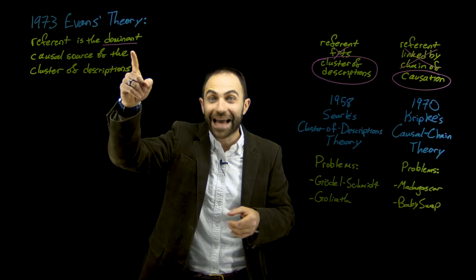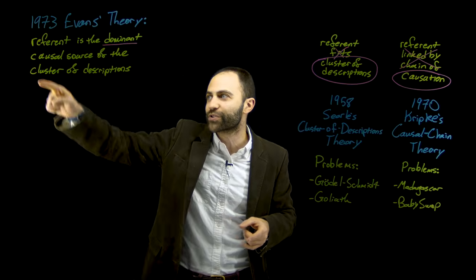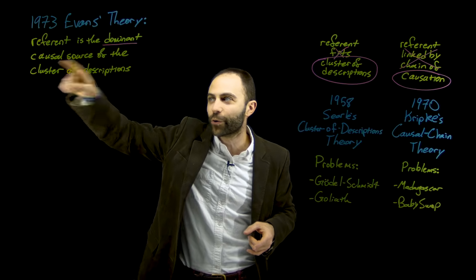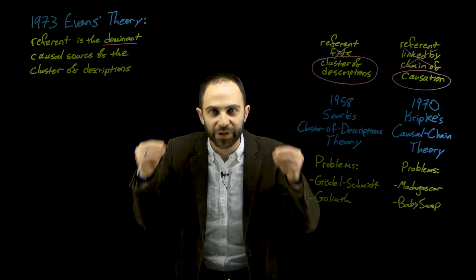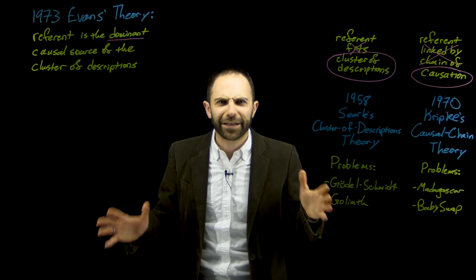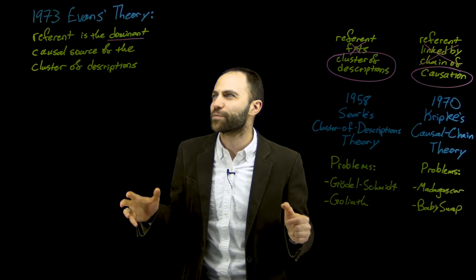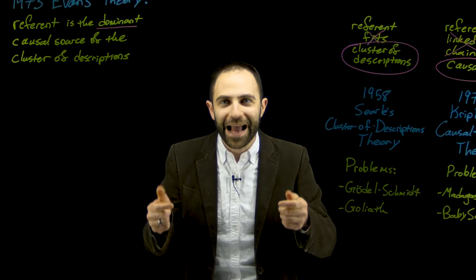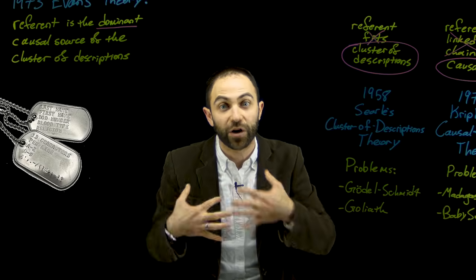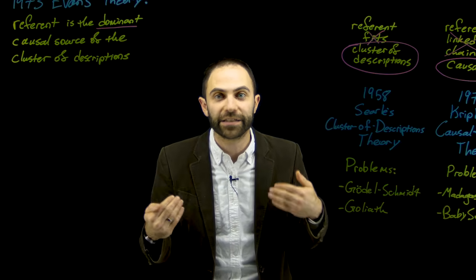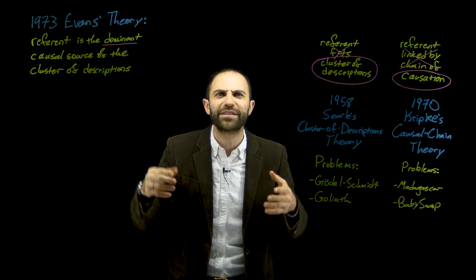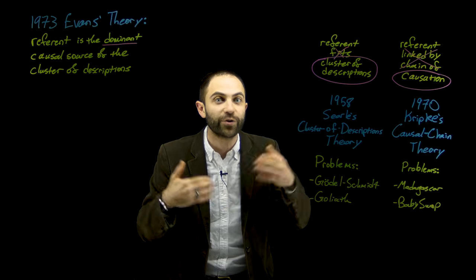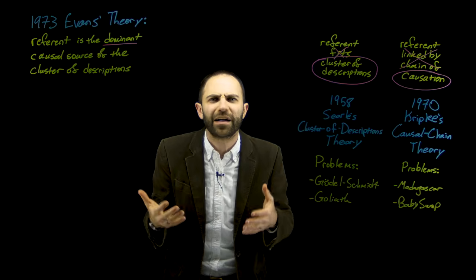The person who has now become the dominant source of all of this information, this whole cluster of descriptions that she and everyone else in this company associates with the name Don Draper. This is actually an excellent illustration of Evans's point, right? In the hour or two after he steals the dog tags off the dead body and starts pretending to be Don Draper or whatever, he's not yet the dominant source of information because he's only been wearing these dog tags. He's only assumed this identity for a couple of hours.